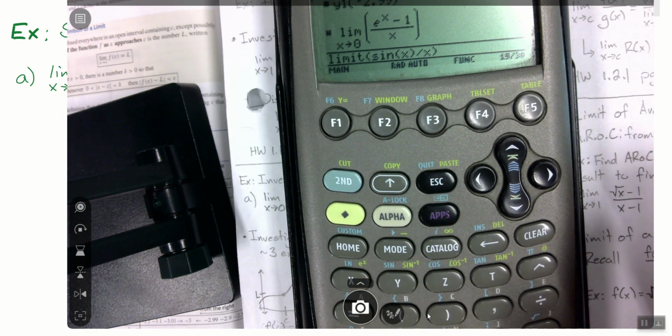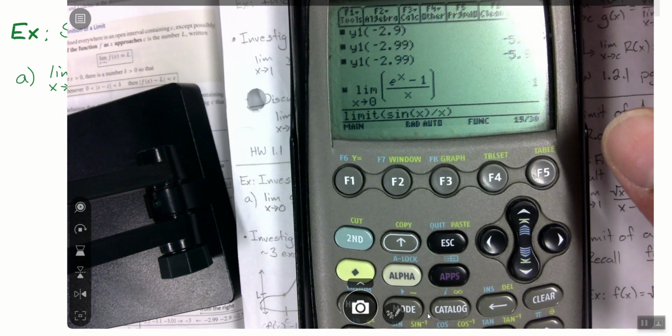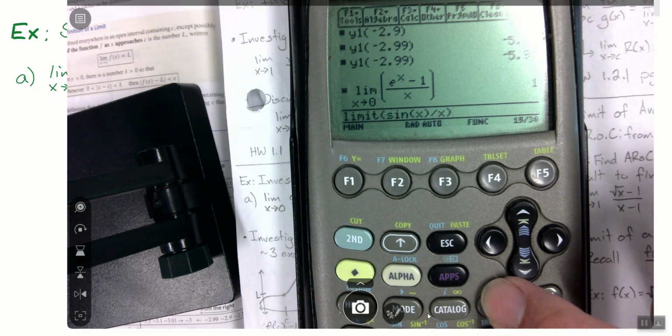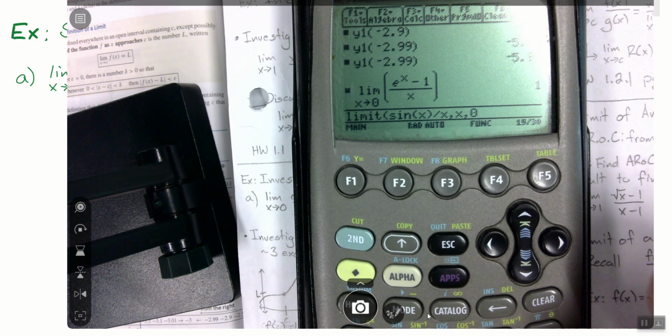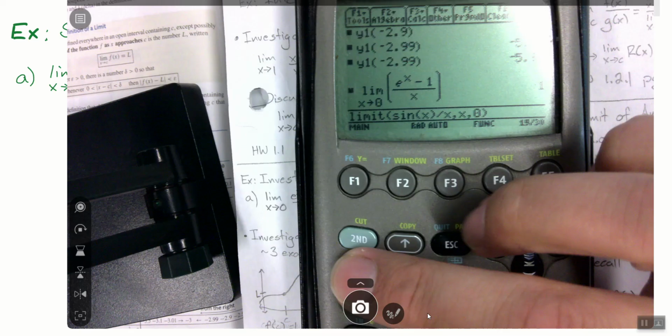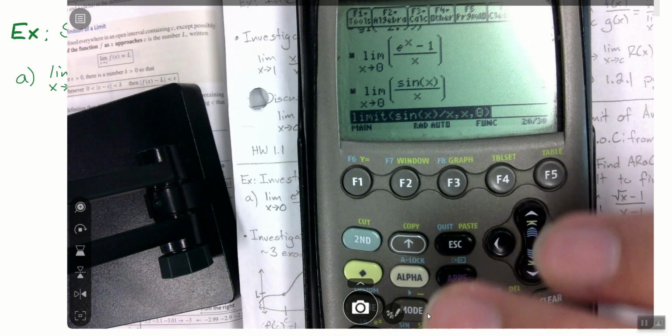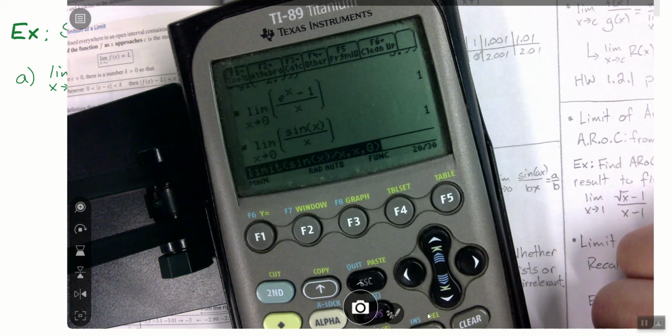If I hit enter, why am I going to be wrong? Not enough arguments. Instead of a parenthesis, what do I need to put here? Comma, x, tell it the variable we're working, comma, where are we going to? 0. This is a pretty fancy limit, just so you guys know, it's a neat one. It claims that it's 1.